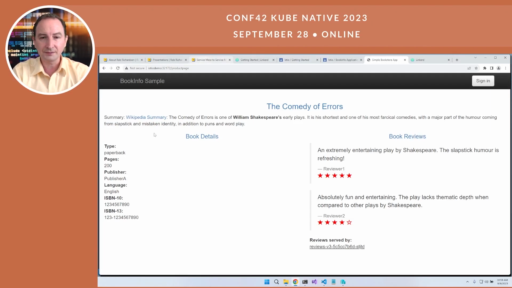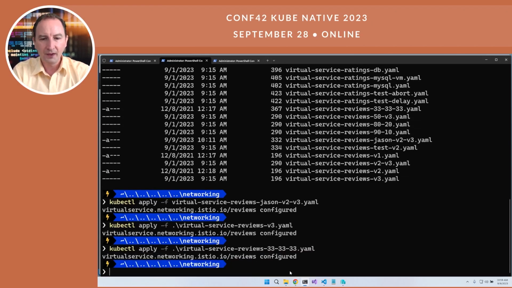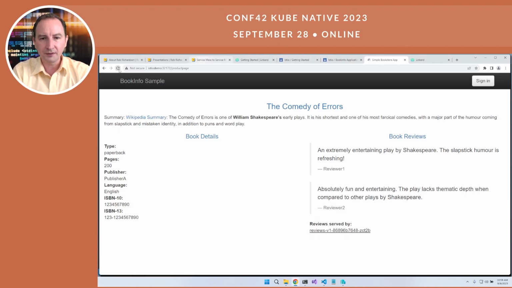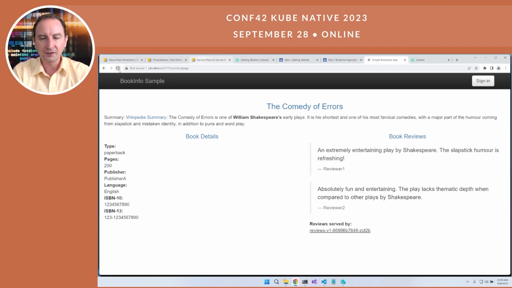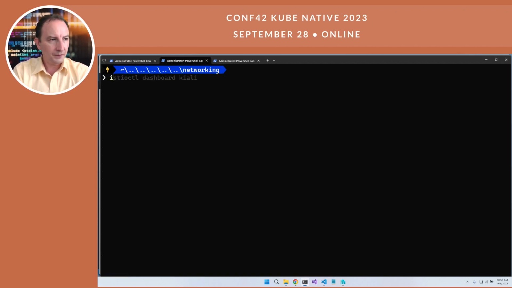That's excellent. Let's flip back to the one that is 33 and 33 for our next demo. And so now we can see that we have all three of the stars: version 1, version 3, version 2. Now let's take a look at the Istio dashboards. istioctl dashboard